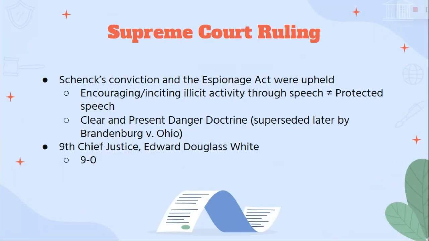The Supreme Court ruled unanimously, 9-0, to convict Schenck under the Espionage Act. The court decided that encouraging people to resist the military draft during wartime was not protected under the First Amendment, because it posed what they called a clear and present danger. This established the clear and present danger doctrine, which limited free speech when it could directly lead to illegal actions or threaten national security. At the time, the court was led by the Ninth Chief Justice, Edward Douglas White.